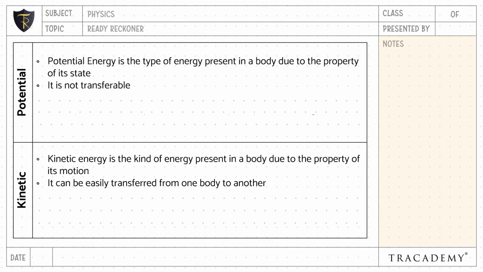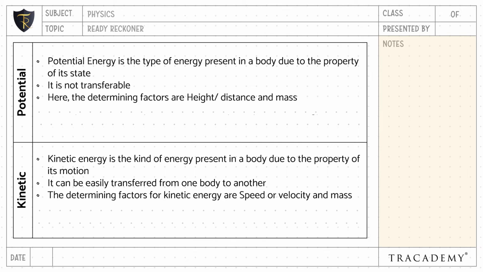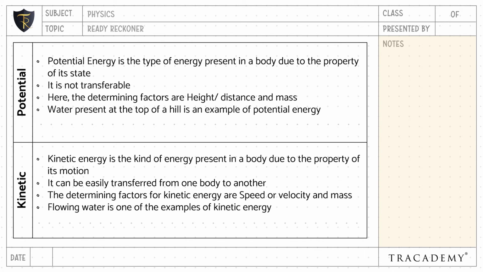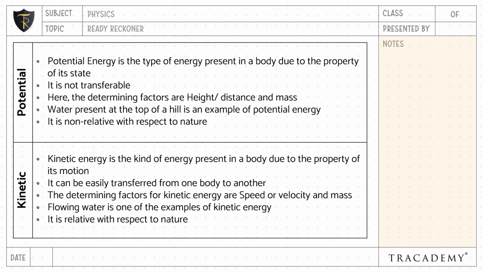The determining factors of potential energy include height, distance, and mass. The determining factors for kinetic energy are speed or velocity and mass. Water present at the top of the hill is an example of potential energy. Flowing water is one example of kinetic energy. Potential energy is non-relative with respect to nature, whereas kinetic energy is relative with respect to nature.